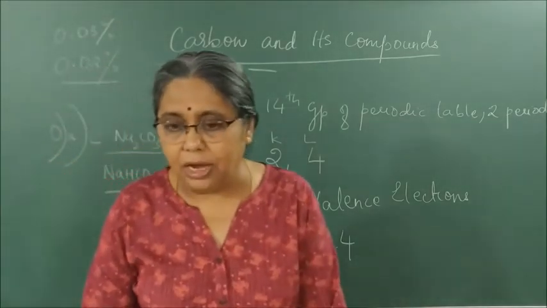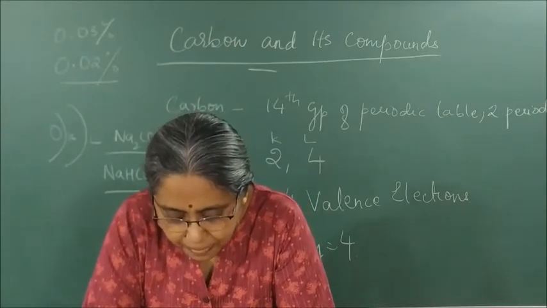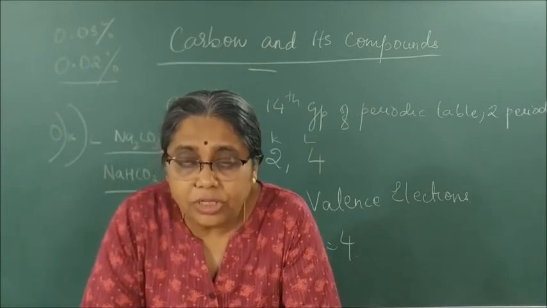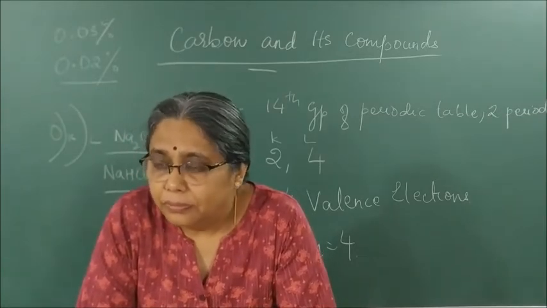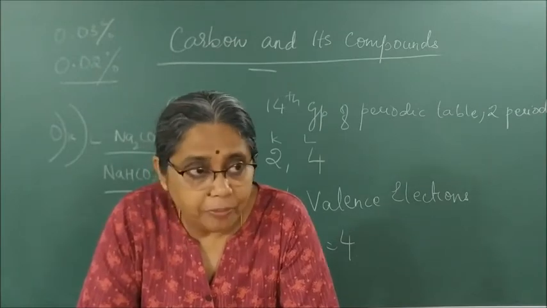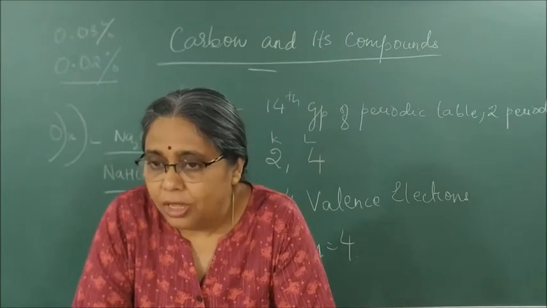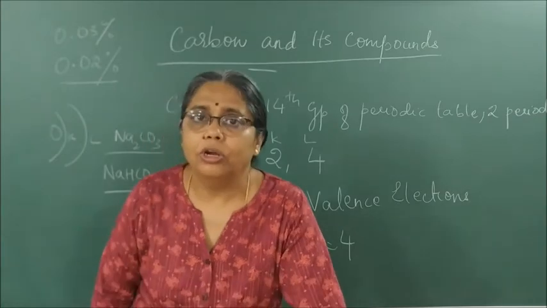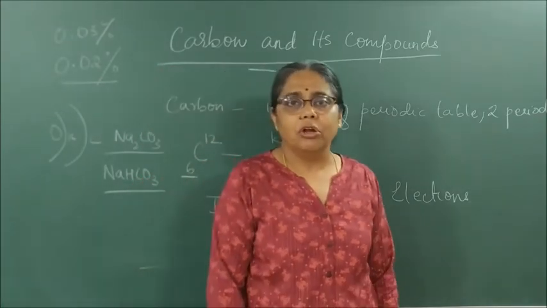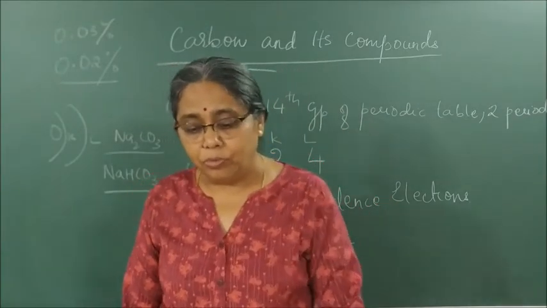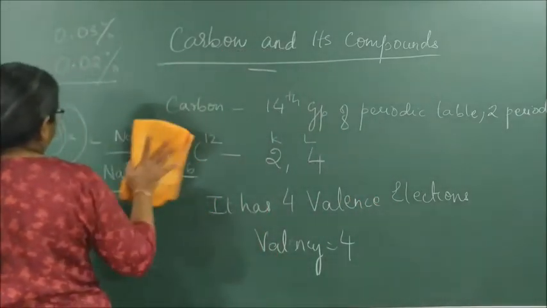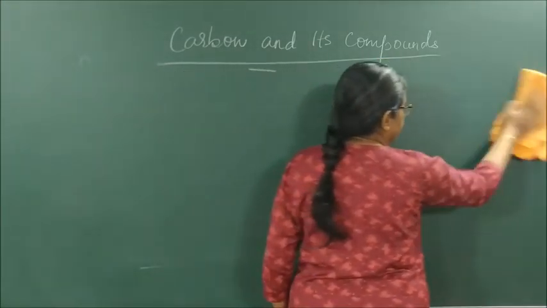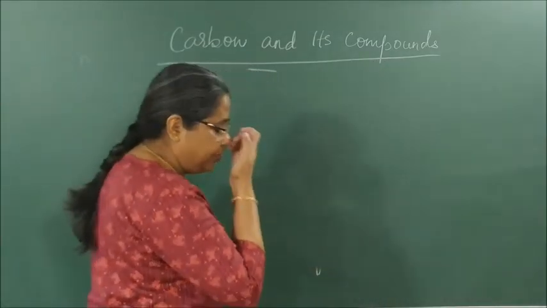Now, bonding in carbon. Let us come back to the textbook. Bonding in carbon, the covalent bond. We studied what is an ionic bond? The bond formed by transfer of electrons. Metals give electrons and non-metals take electrons. So the bond formed by transfer of electrons is called an ionic bond. Now we will talk about what bond? Covalent bond. The next part is very important, and these questions will be asked to you.